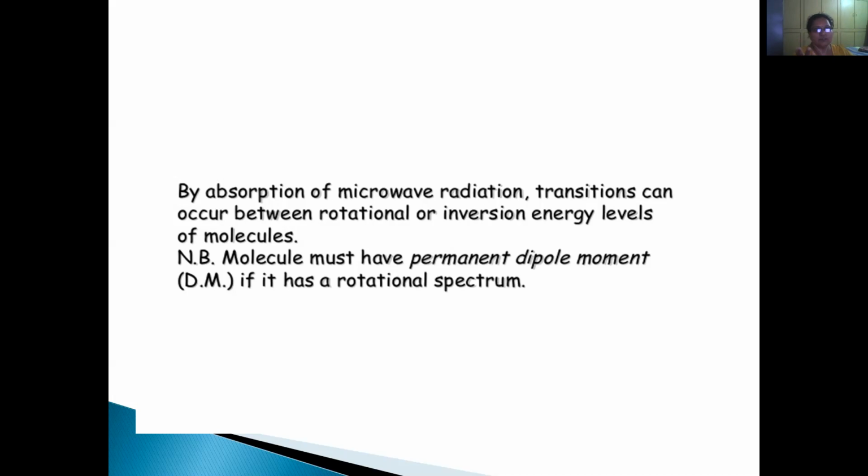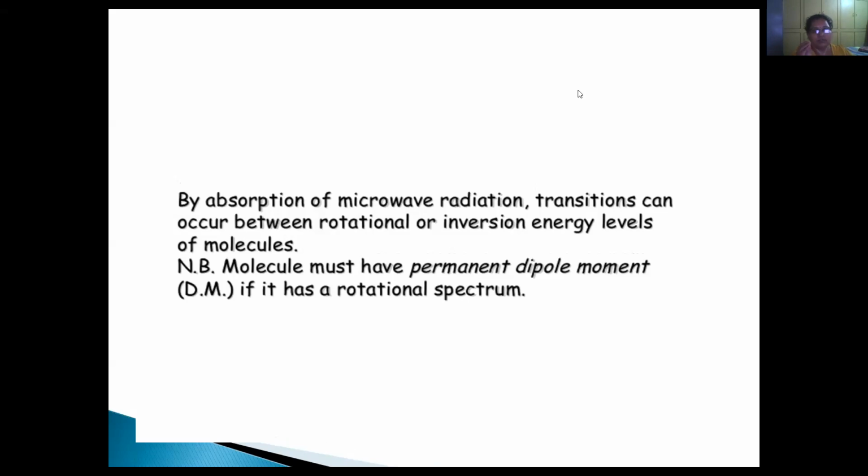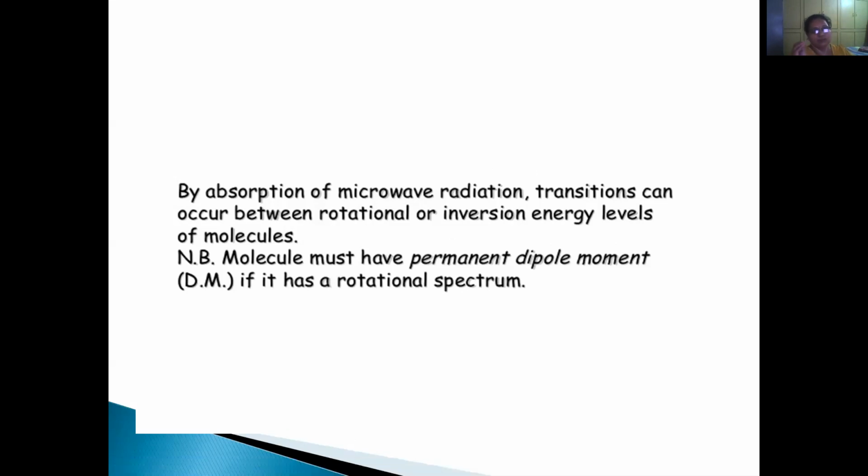You might have observed it, right? These rotational transitions which take place, and the temperature, give you the microwave spectrum or rotational spectrum.